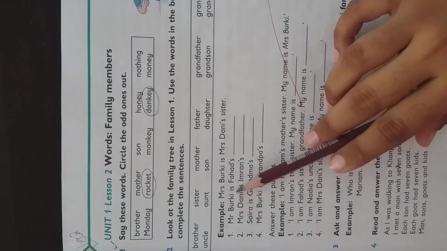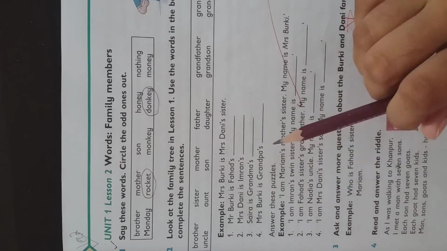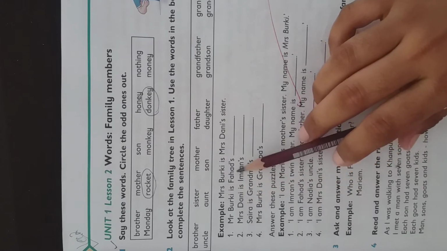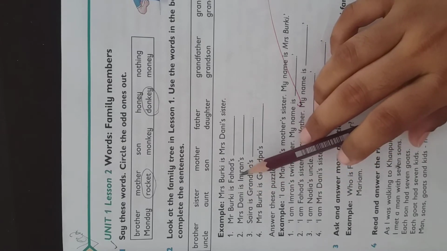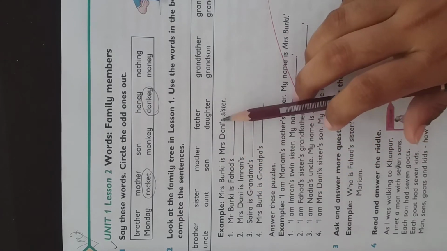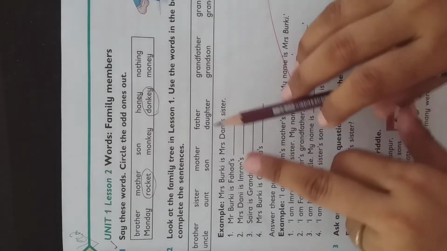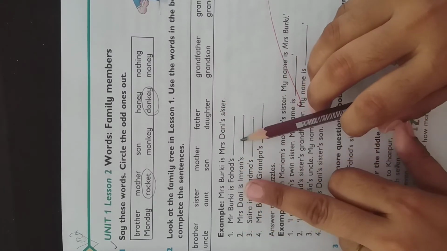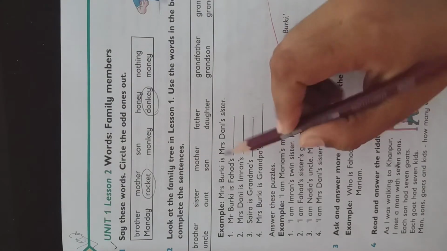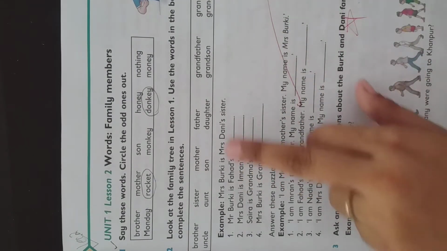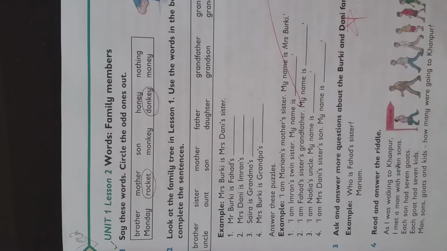Mr. Berkey is Fahad's. Now what is Mr. Berkey to Fahad? You know who Fahad is? Fahad is Mrs. Dani's son. So Mr. Berkey will be his uncle. But students, you have to fill them yourself. I'm not going to fill it for you. You have to complete it. I hope you will do that. You are genius enough.